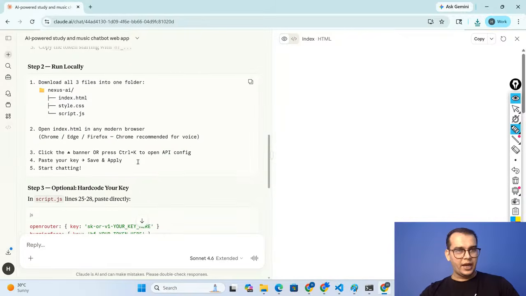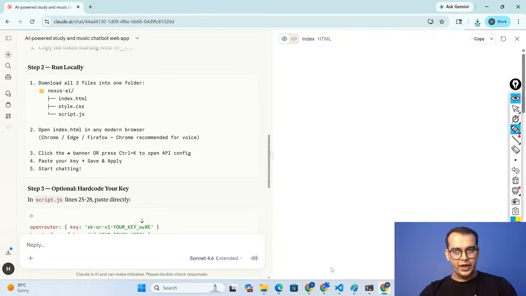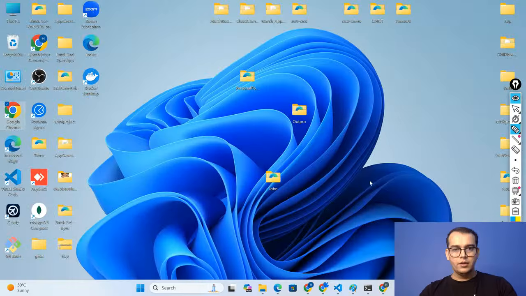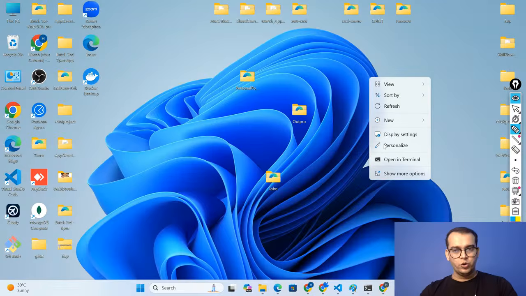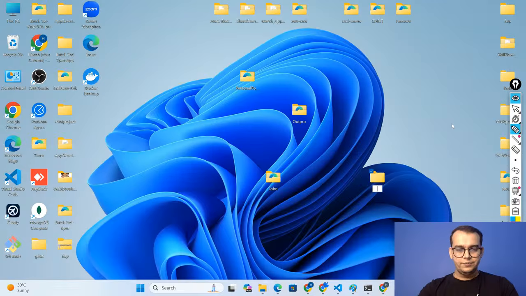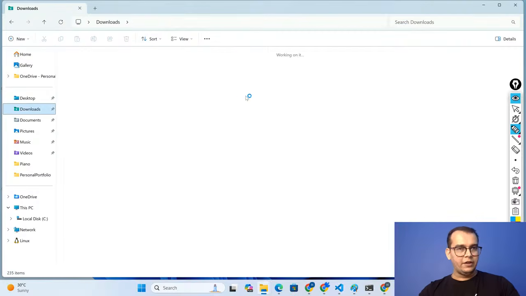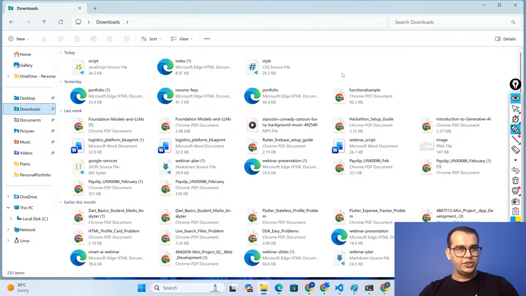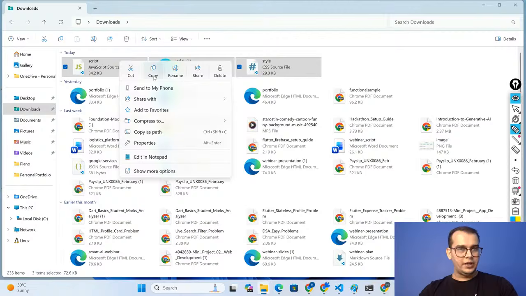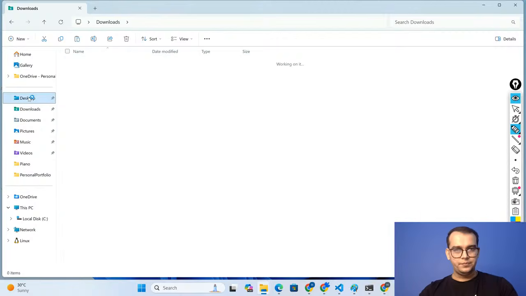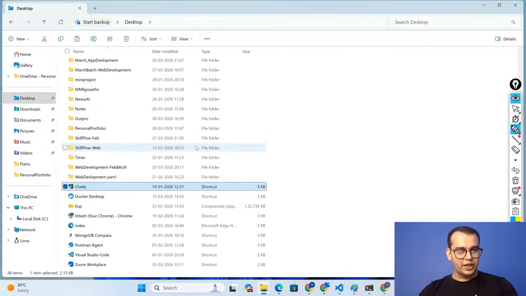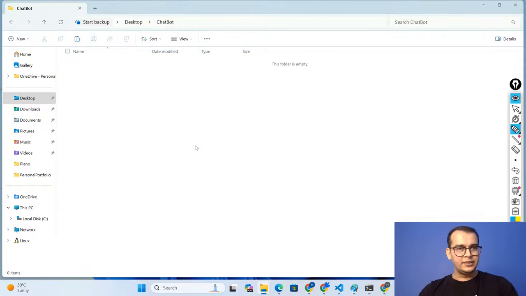Now it is telling me what I need to do is to download all the files. I have downloaded them on the desktop. I will create a folder to store all the files, okay, and I will name it Chatbot. Done. So I have a folder called Chatbot. Okay, I will open this folder. As you can see, the folder is empty, and whatever I have downloaded just now, okay, I'll just copy all these files. Copy, go to the desktop, find the folder called Chatbot, and paste inside this.